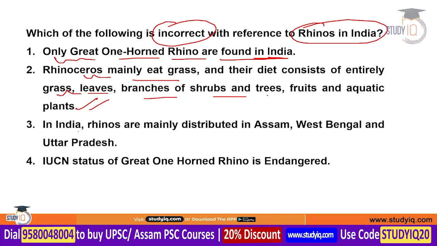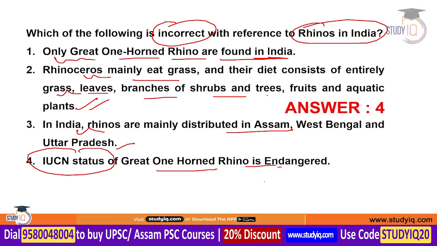Third point is in India they are basically distributed in the states of Assam, West Bengal and Uttar Pradesh. Fourth point is the IUCN status of the great one-horned rhino is endangered. The incorrect option is option number 4. Remember, the IUCN status of the great one-horned rhino is vulnerable.